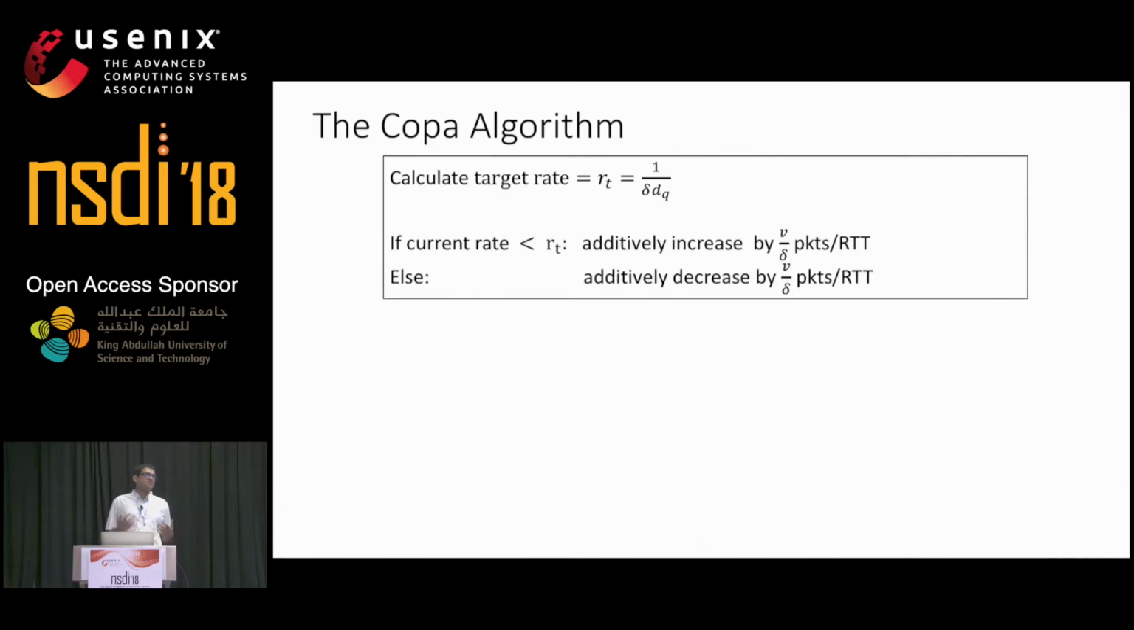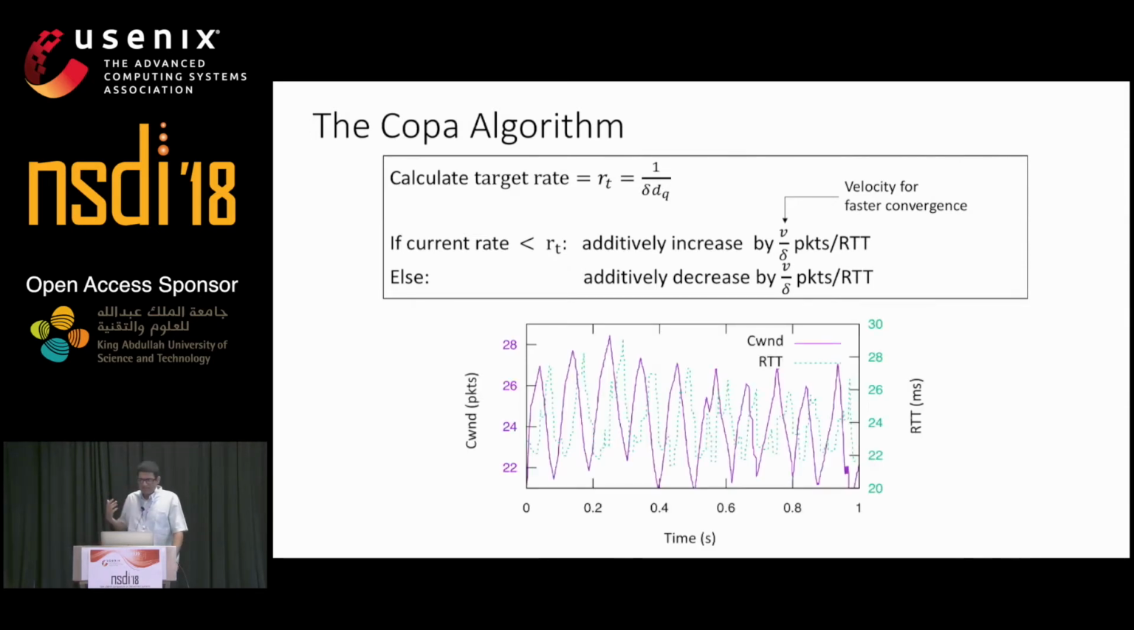In Copa, the algorithm is quite simple. If our current rate is less than the target rate, we increase it additively, otherwise we decrease it additively. To speed up the convergence, we have a velocity parameter, which is 1 most of the time, but if the current rate is far from the target rate, it increases, and this allows for faster convergence. The resulting behavior is quite simple. Both the congestion window and the round trip time oscillate about their equilibrium values regularly. Notice that the y-axis is zoomed in and does not start from 0.